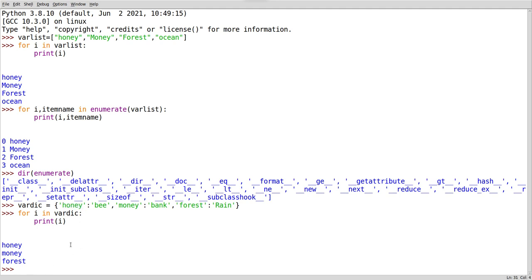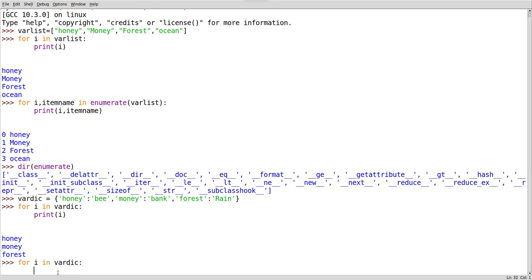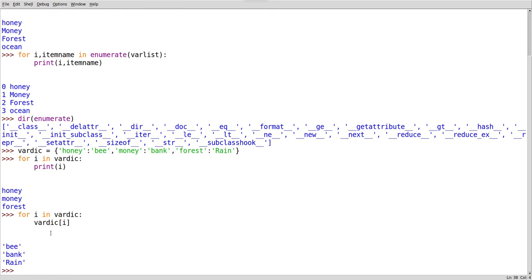Now I want values also out of it. Now for i in var dictionary, I have to put here in the var dictionary like this. See here, I got, this is the key. Okay, the behavior of a dictionary is, when we pass like this, I am giving here now honey.